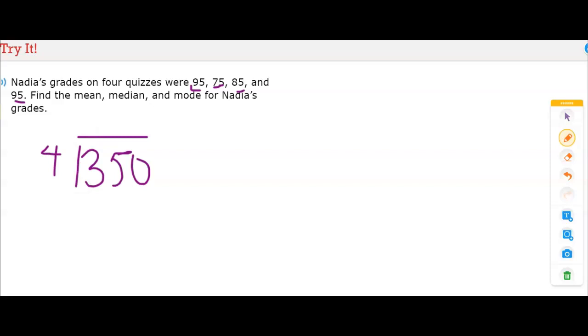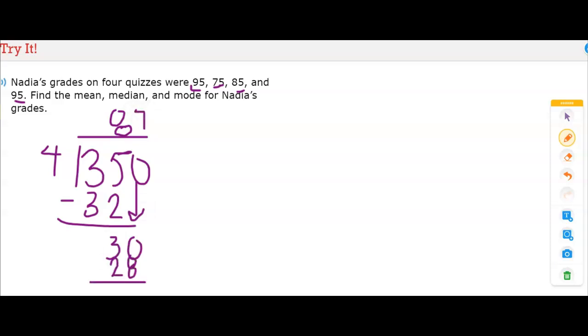4 goes into 35 8 times. 8 times 4 is 32. 5 minus 2 is 3. Bring down that 0. 4 goes into 30 7 times. That's 28. 30 minus 28 is 2. Add another 0